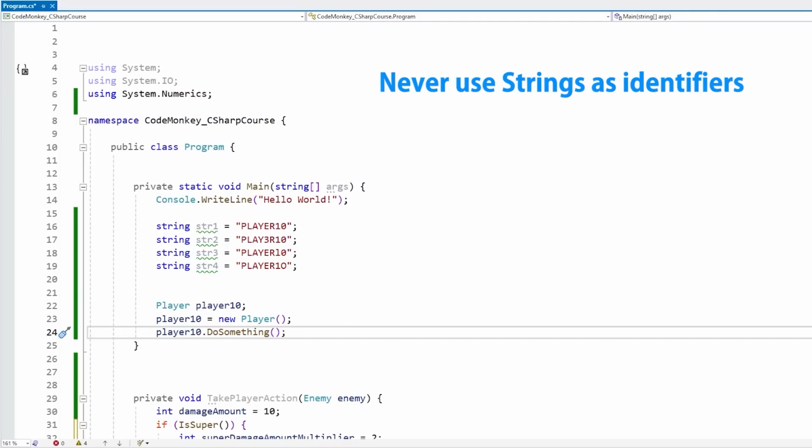Now, as always with every rule, there are exceptions. Sometimes, especially when working with things like web development, that usually involves a lot of JSON and some simple HTTP text requests, sometimes you really have no choice and have to use some kind of string identifier. In those cases, you should still avoid strings whenever possible. If you need a string to define some type of data, consider defining a constant and never use the string itself, only use the constant. If you do that and you mistype the constant name, the compiler will tell you. But basically, try to avoid using strings as identifiers at all costs.